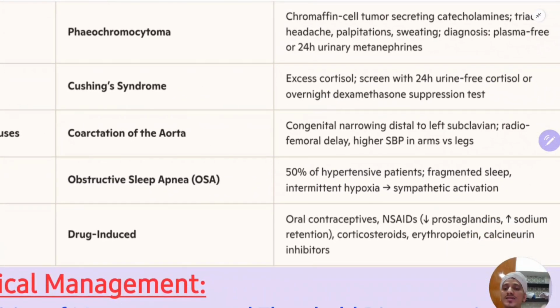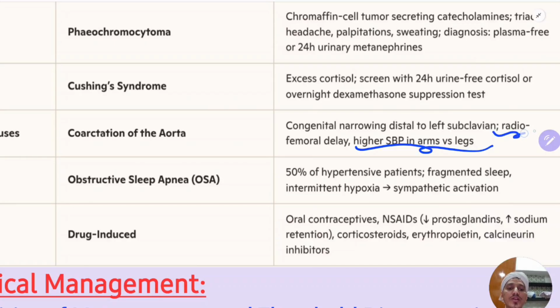Then other things, coarctation of the aorta. So you will have radiofemoral delay. Whenever you are seeing a hypertensive patient for the first time, you should measure the BP of all four limbs: right upper limb, left upper limb, right lower limb and left lower limb. If the SBP is higher in the arms than the legs, then you should suspect coarctation.